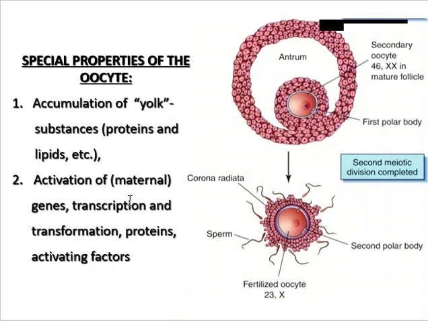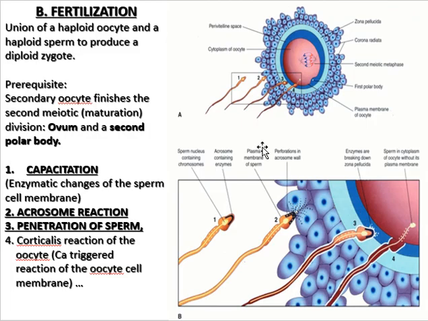So in this slide, you can see the accumulation of the yolk and the activation of the maternal genes, transcription and translation of proteins, the activating factors. So in brief, fertilization is the union of a haploid oocyte and a haploid sperm to produce a diploid zygote.